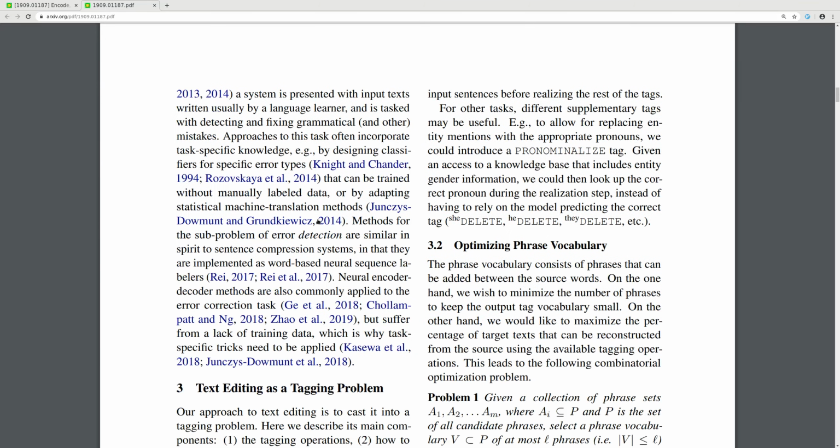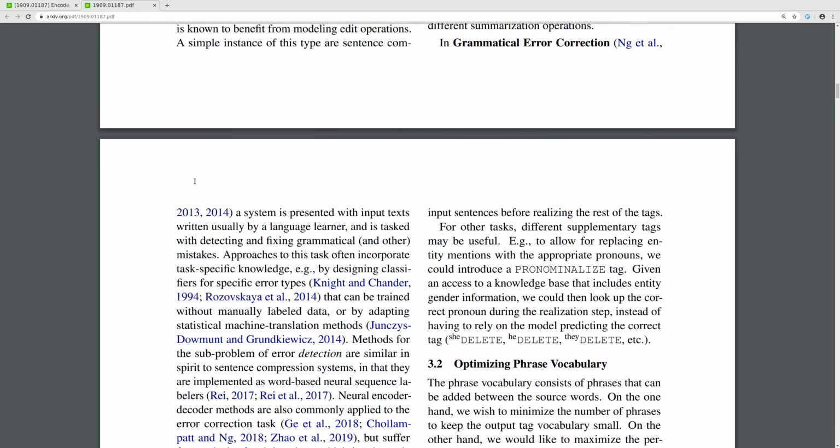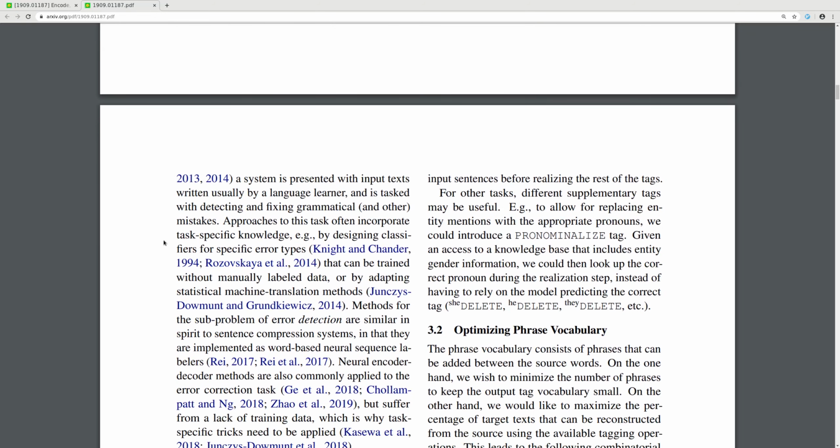Grammatical error correction. In this task, a system is presented with input text written usually by a language learner, and it is tasked with detecting and fixing grammatical and other mistakes. Approaches to this task often incorporate task-specific knowledge, for example, by designing classifiers for specific error types, that can be trained without manually labeled data, or by adopting statistical machine translation methods.